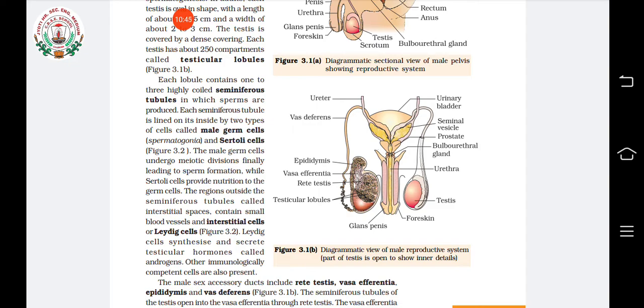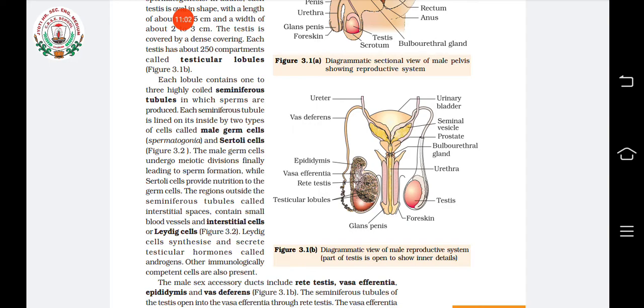The male germ cells or spermatogonia undergo what? Meiosis and produce the sperms. And Sertoli cells provide nourishment to the developing sperms.